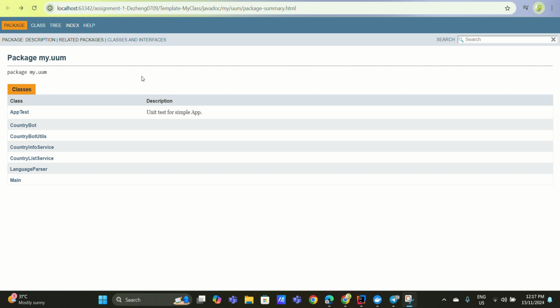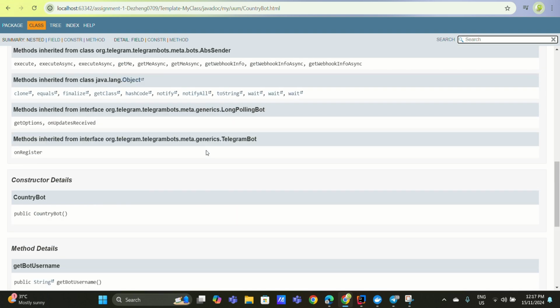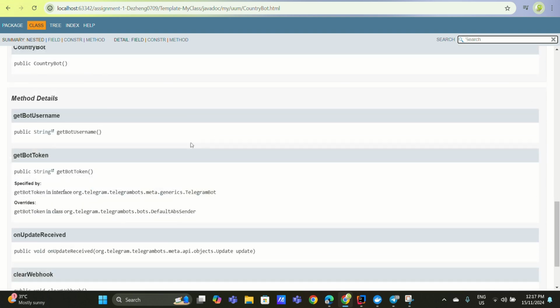I have 6 classes for my bot, which are country bot, country bot utils, country info service, country list service, language parcel, and main. Let's start with country bot first. In country bot, we have the methods getBotUsername and getBotToken. The Telegram name and the token need to be put in the code so the Telegram bot can run.